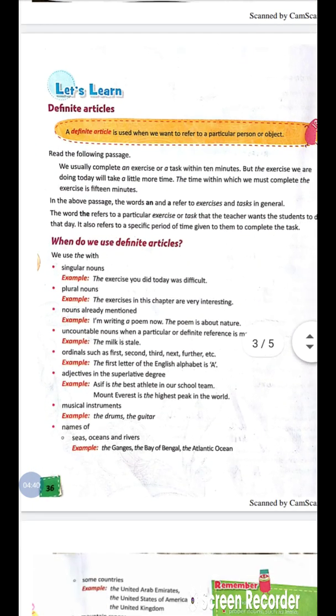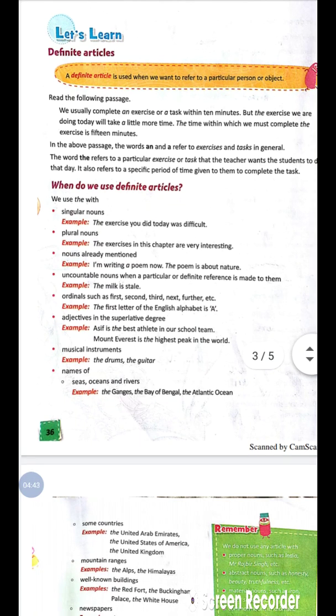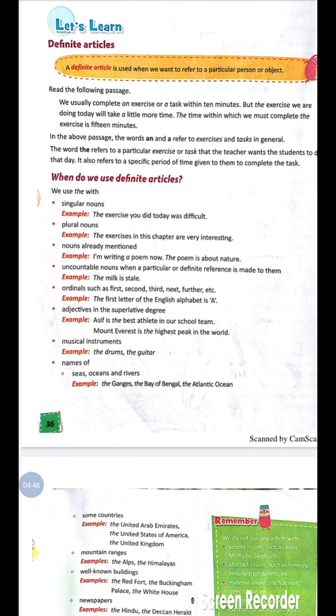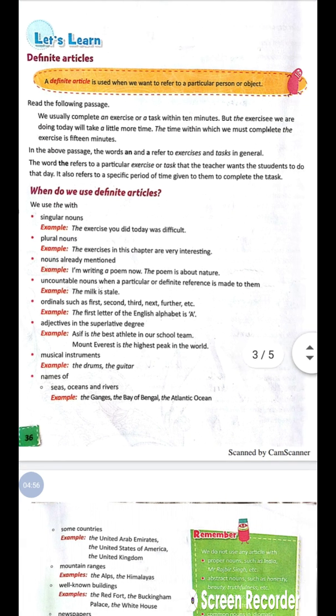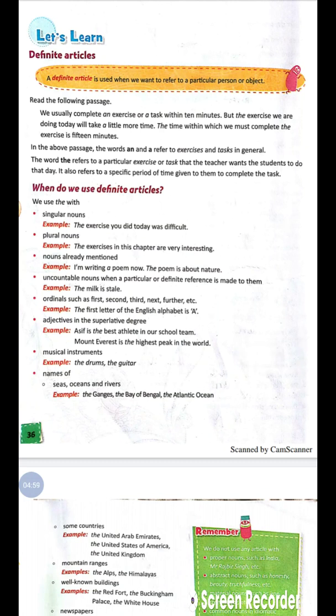Definite articles. A definite article is used when we want to refer to a particular person or object, when we are talking about a particular person or object. When do we use definite articles? With a singular noun: the exercise you did today was difficult. With plural nouns: the exercises in this chapter are very interesting. Nouns already mentioned: I am writing a poem now.